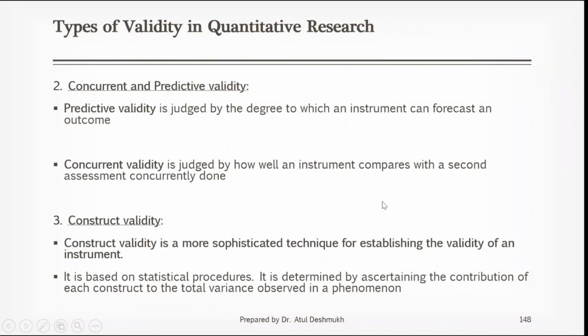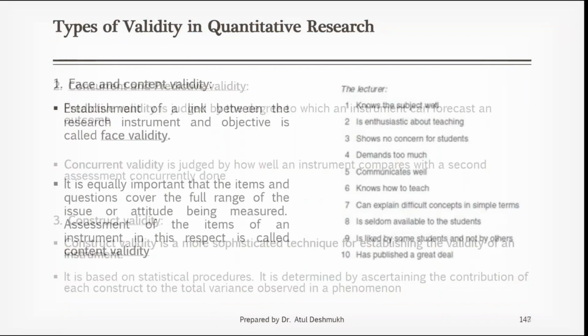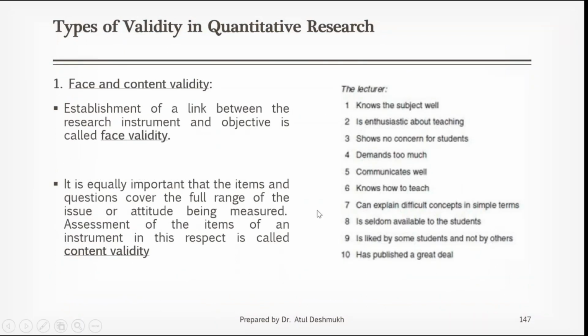Concurrent validity: you can try this by concurrently doing two observations. Predictive validity means prediction of a particular phenomenon, a particular business, a particular research investigation, or a particular experimental investigation. Content validity: if the entire content is covered, the full range of issues or attitudes is covered, then it is content validity. Face validity means face to face.